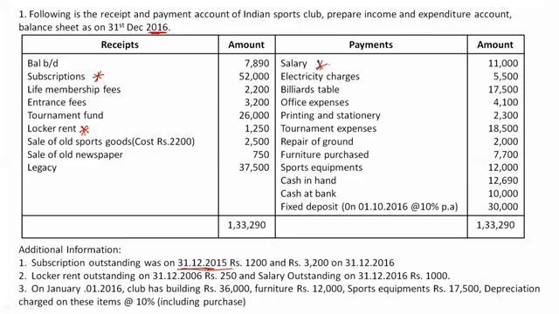So again we have subscription outstanding at the end of the year, right? So it means that it's related to the current year. During 2016 I had to receive certain subscription, but still I have not received it. Subscription is my income, right? So it's my outstanding income for the current year.